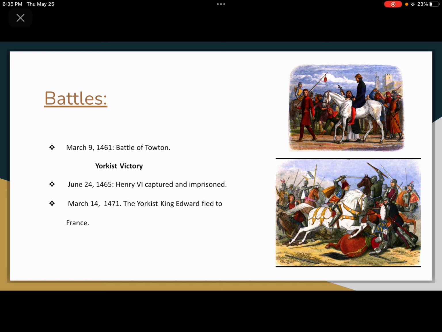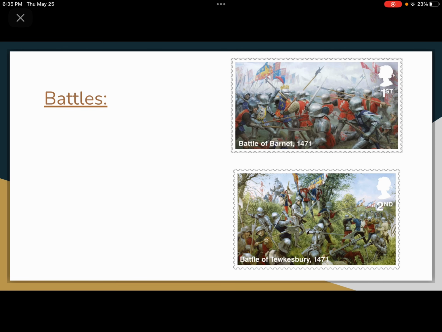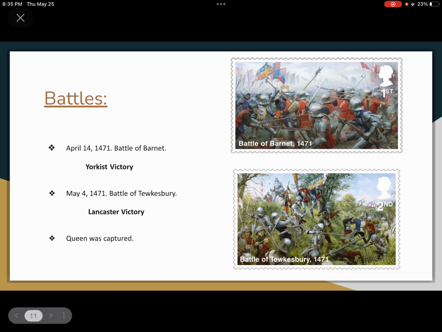On March 14, 1471, the Yorkist king Edward fled to France, returning with a small army. On April 14, 1471, the Battle of Barnet broke out, a victory for Edward's Yorkist army. Warwick the Kingmaker was killed. On May 4th, 1471, the Battle of Tewkesbury broke out, a defeat for the Lancastrian army led by Queen Margaret and the Prince of Wales. The Prince of Wales was killed and the Queen was captured.